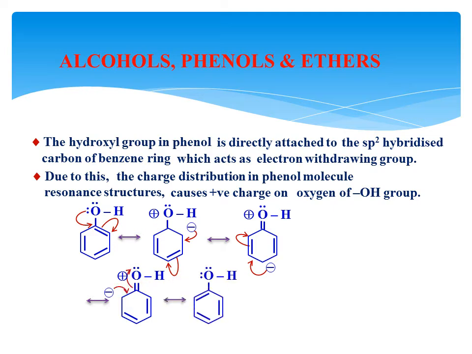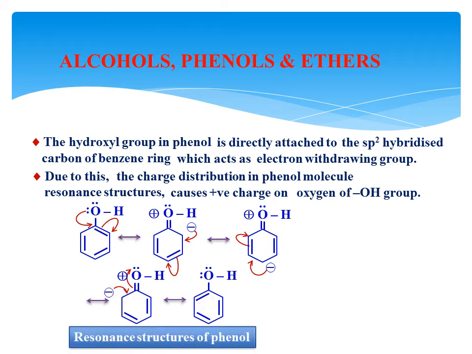Then what is happening in the next resonating structure? This negative charge enters in, and the lone pair of electrons that came here goes back. By that, on the oxygen atom there are 2 lone pairs of electrons again. The shifted bond here becomes the double bond here. In this way, 5 resonating structures have been created for phenol. What about the first structure and the second structure? This is also a phenol, this is also a phenol, but compared to the first one, in the 5th structure an alternative double bond has been changed.